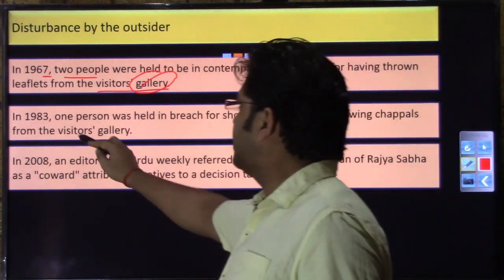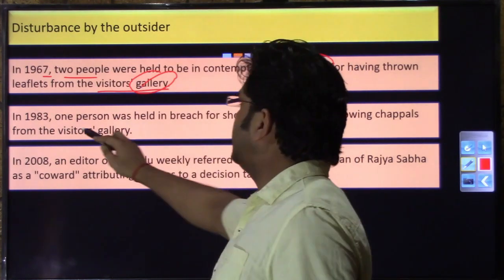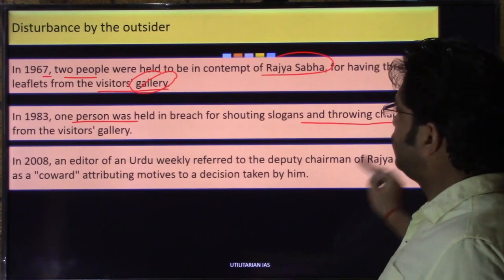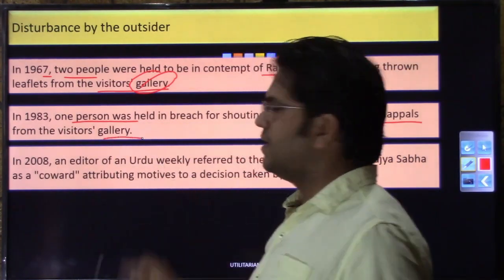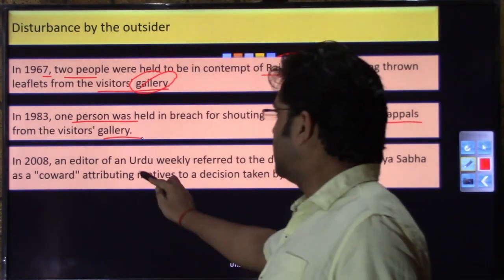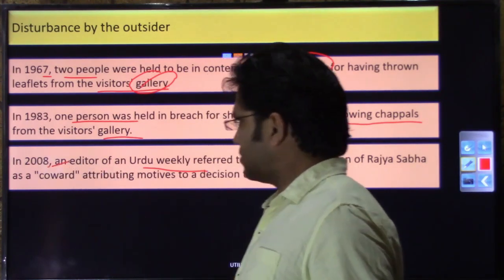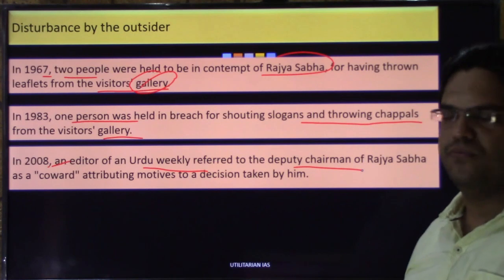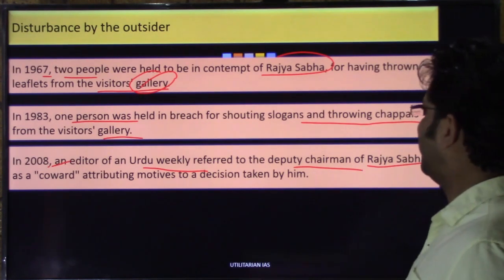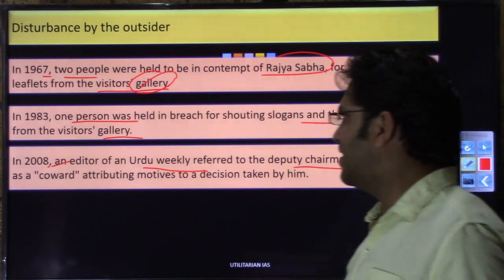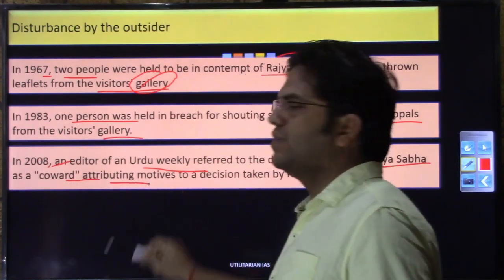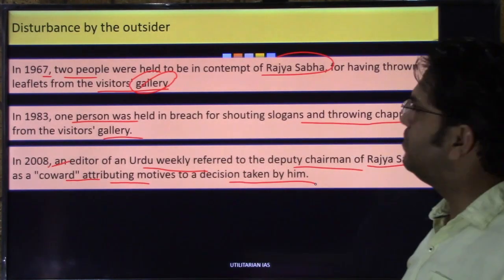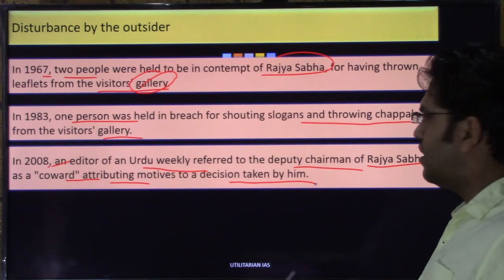In 1983, this happened in the case of Rajya Sabha. Again, a few people sitting in the galleries threw chappals from the visitor gallery. In 2008, in an Urdu Weekly, there was some writing against the deputy chairman, which called the Rajya Sabha deputy chairman a coward and attributed a motive to the decision taken by him. So these can be cases of disturbance by the outsider.